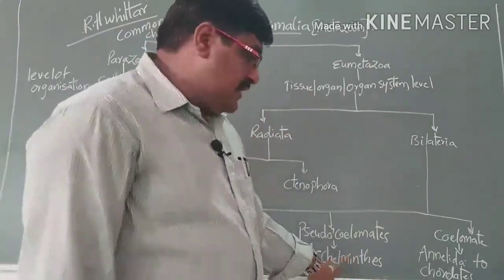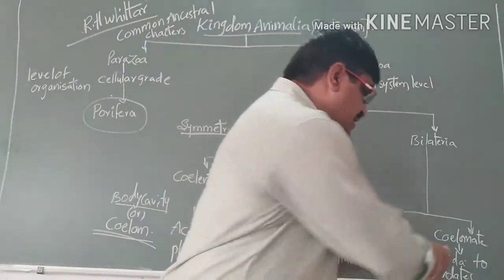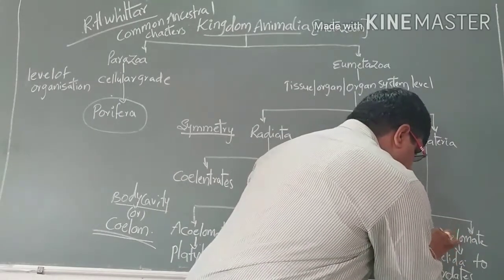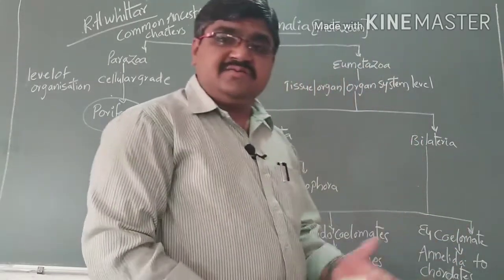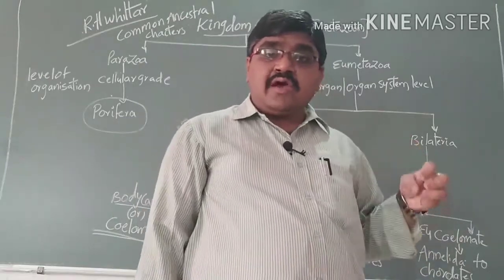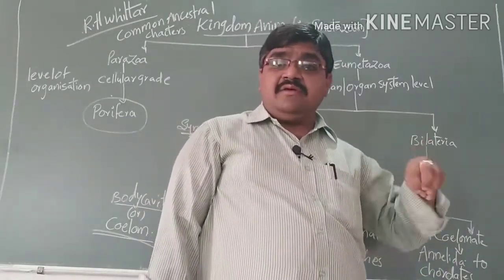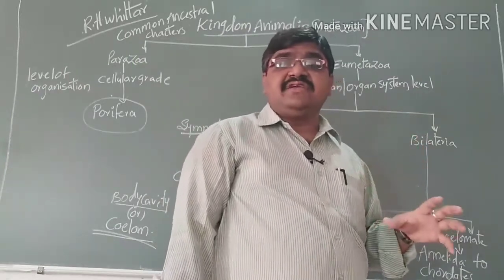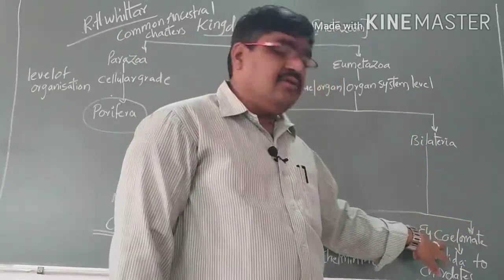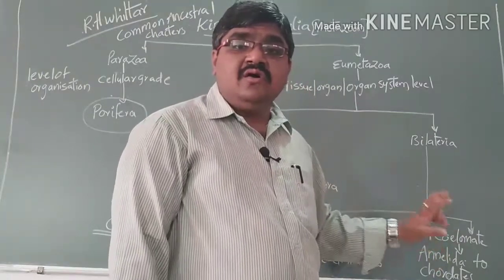Coming to the eucoelomates, or coelomates, a true cavity is present between the body wall and the alimentary canal. Then we can call them coelomates or eucoelomates.